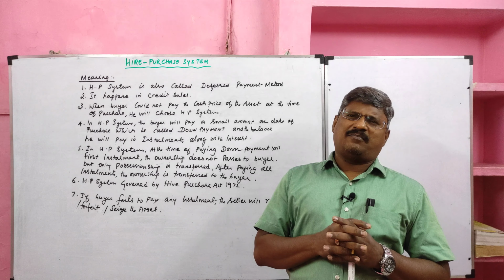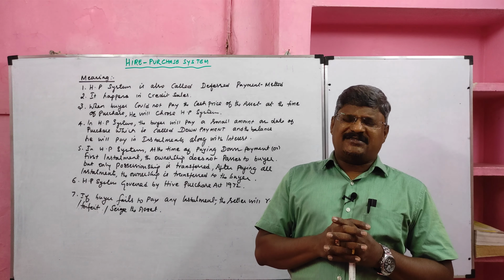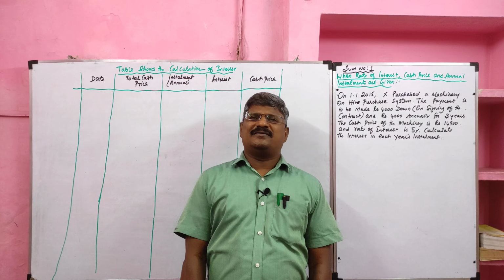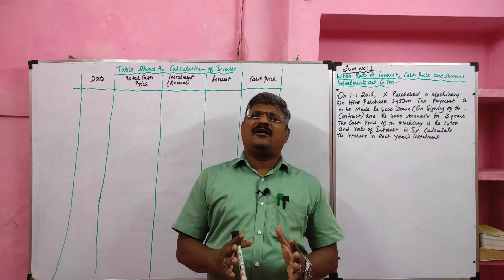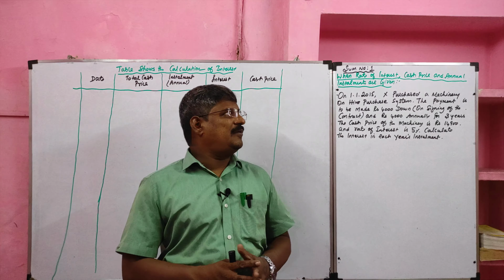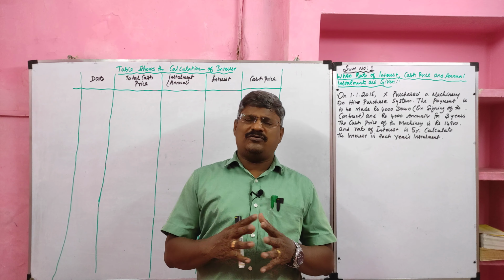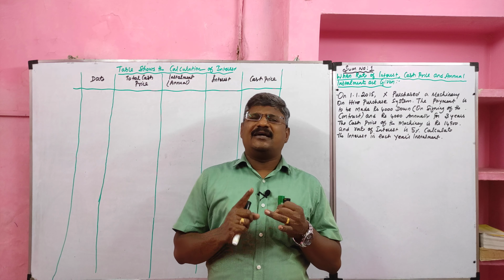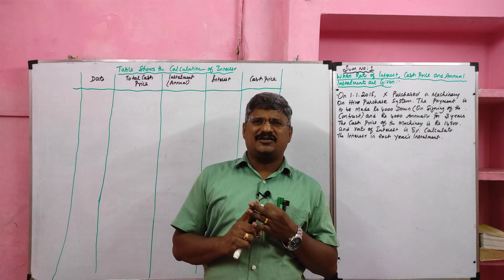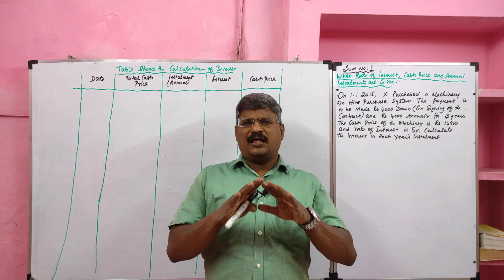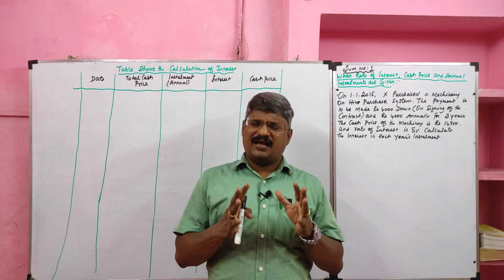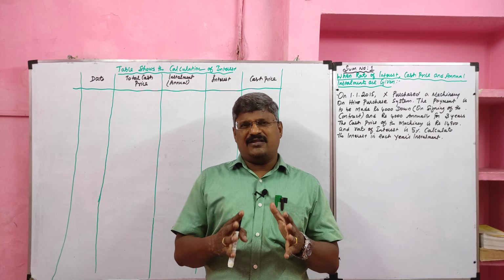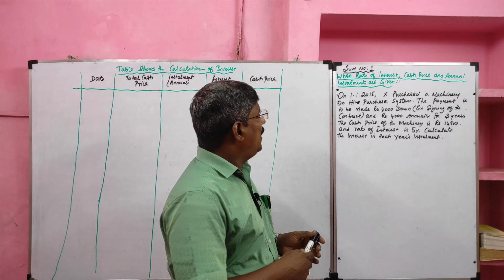Now let me see some problems in relation to hire purchase system. Students, in hire purchase system there are 5 types of problem. The first type of problem we are going to solve today. In this problem, the total cash price, rate of interest and annual installments are given. Once again I am repeating, the total cash price of the asset, rate of interest and annual installments are given. This is situation 1.